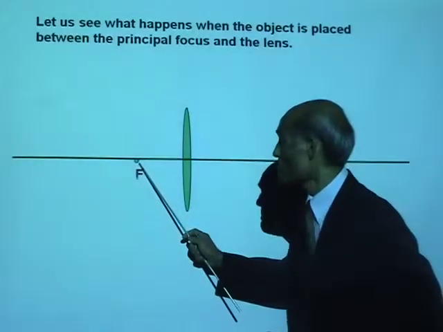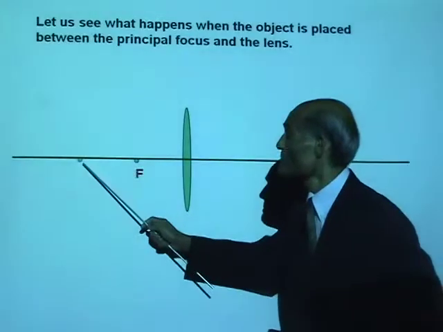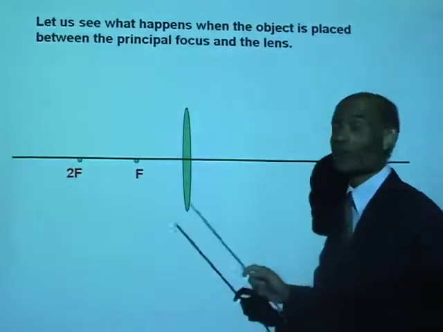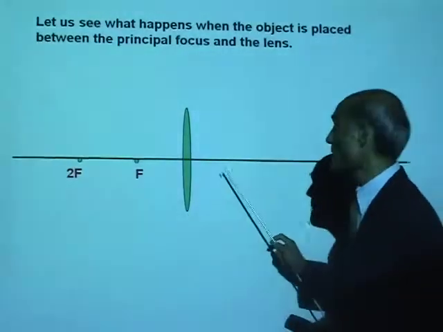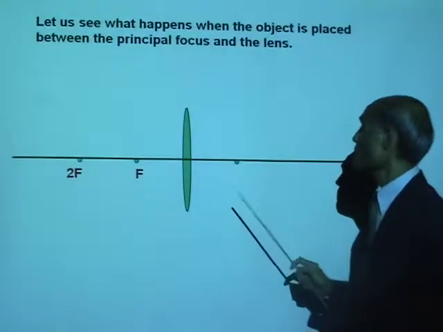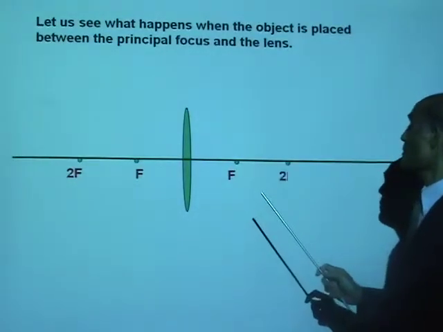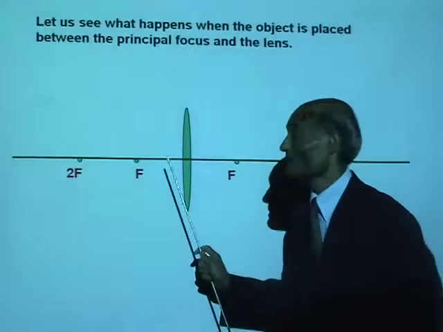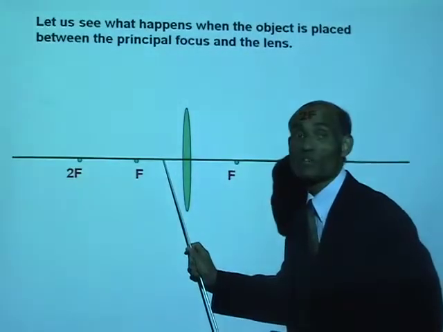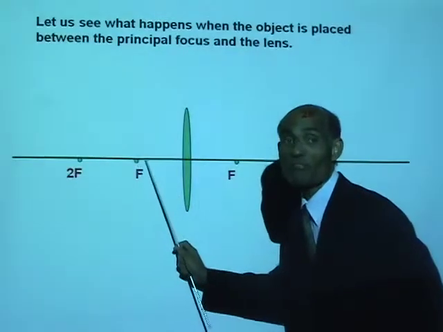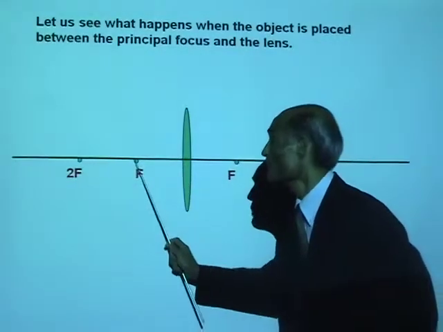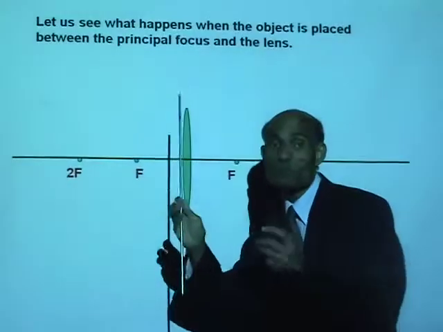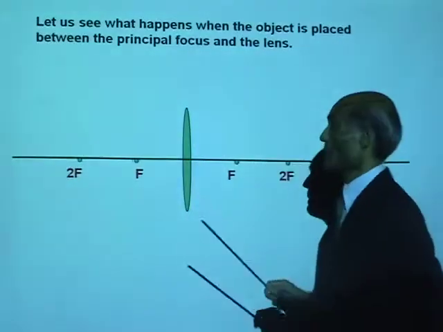And the principal focus, 2 times f, that is on the left side of the lens. Let's mark these points on the right side also. There you are. Where am I going to place the object? The object is going to be placed between f and the lens. So the object is going to be placed very close to the lens. What happens?